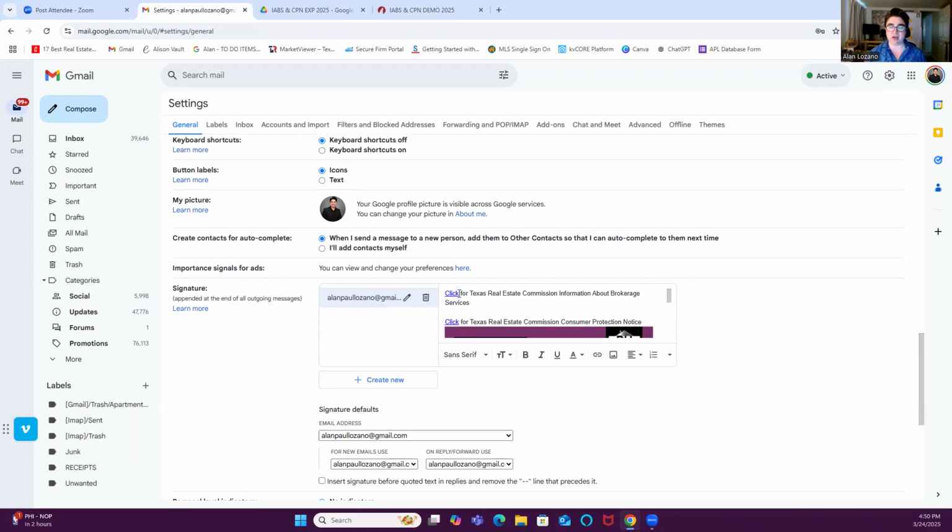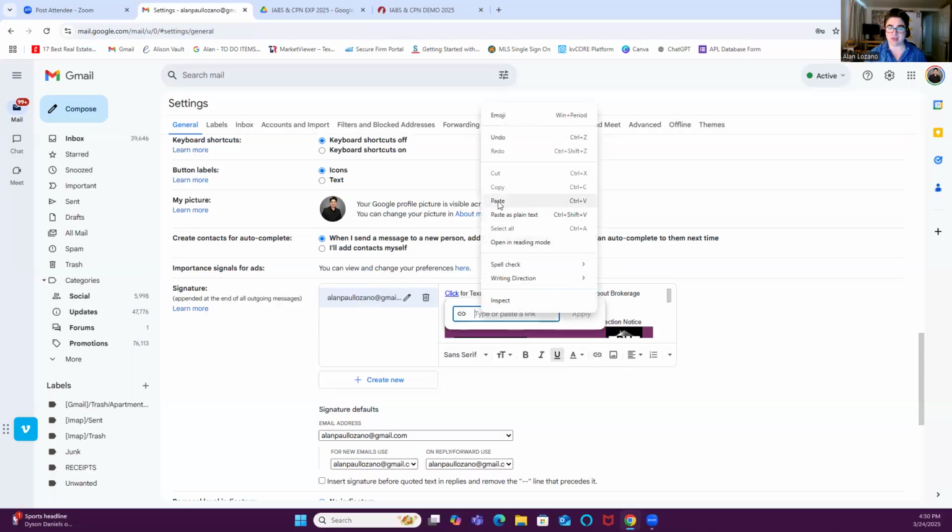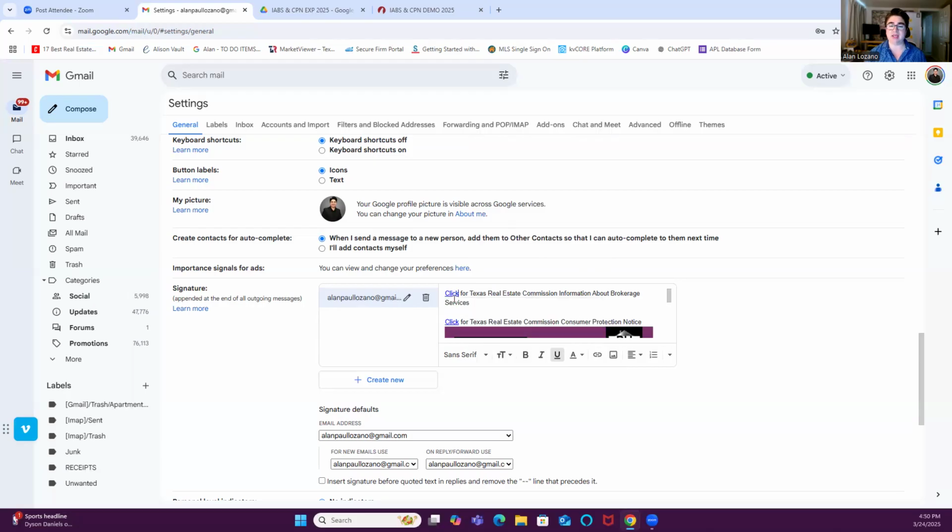What we're going to do right here is hyperlink the link that we just copied from Google Drive. So for illustration, I'm going to remove this. And what I'm going to do is highlight, and then click the button right here. It says link. From here, I already have the link copied from my Google Drive. So I'm going to hit paste, and I'm going to apply it. Now I have the link hyperlinked for the latest version of my IABS.